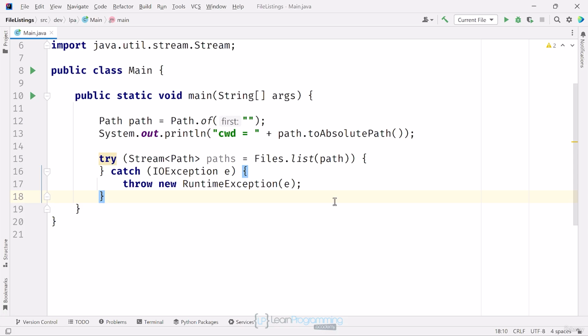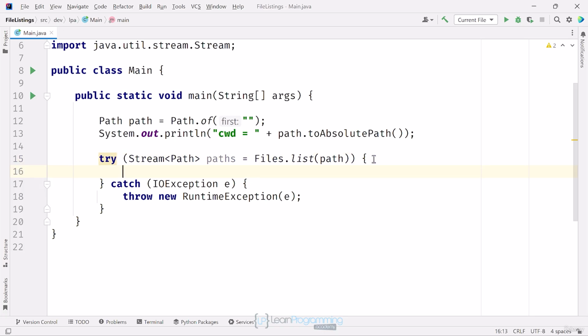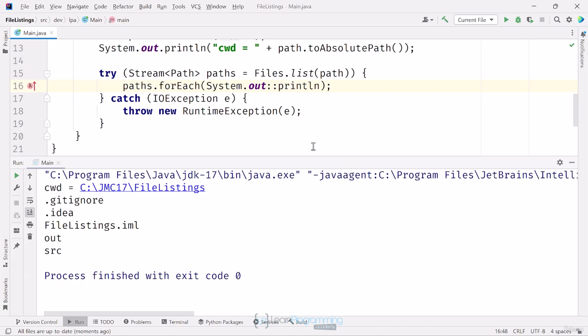Okay, now I can start adding code in the try block to actually do something with this stream of paths. In this case, I'll add a single statement, the familiar forEach terminal operation on the stream called paths here. I'll call forEach, printing each path. Let's run this to see what output we get. I'll see all the folders and files in my current working directory. This method isn't recursive, so I won't see the content of any subfolders. From this listing, the only way to tell if it's a directory or file is by observing that files usually have file extensions, but this isn't a rule you can depend on.